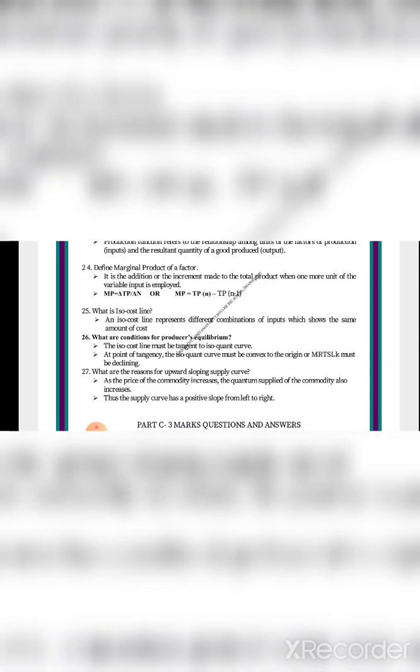Next one. What are the reasons for the upward sloping supply curve? Till the last lesson we have seen only the downward sloping curve, that is, the demand curve flowing from left to right, isn't it? But in this supply curve, as the price of the commodity increases, the quantum of supply of the commodity also increases. Thus the supply curve has a positive slope from left to right.